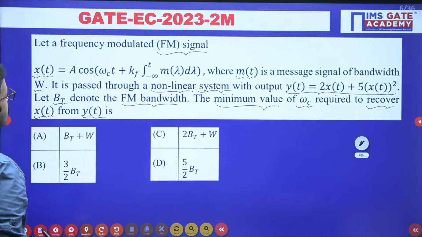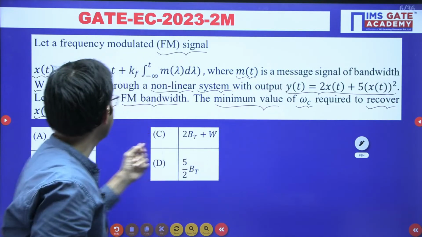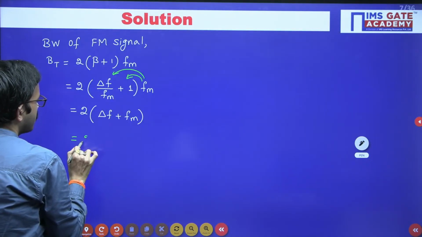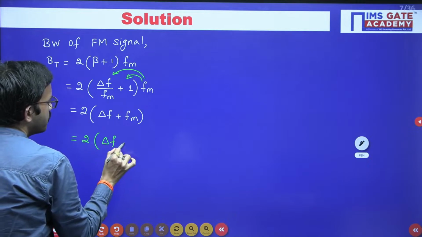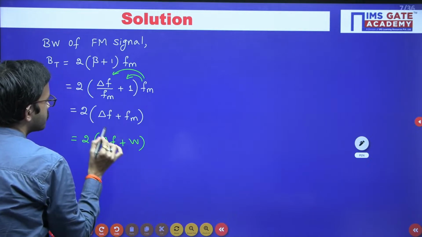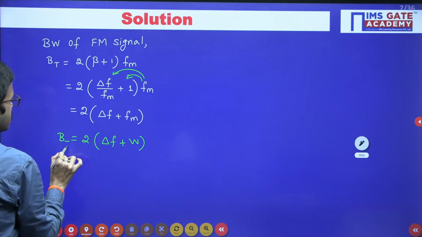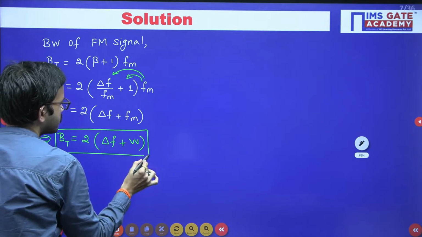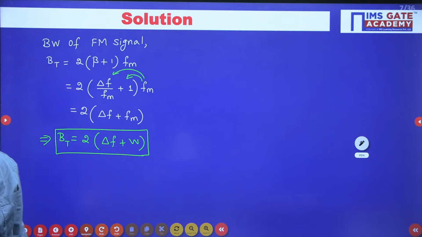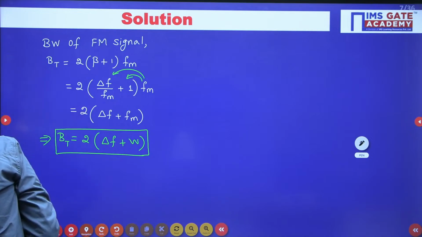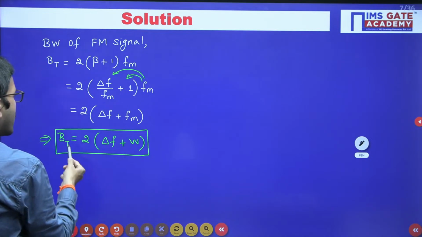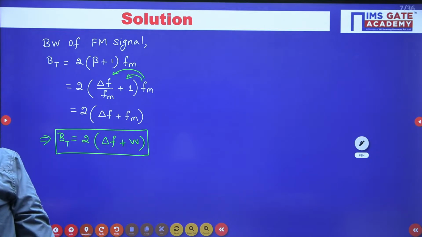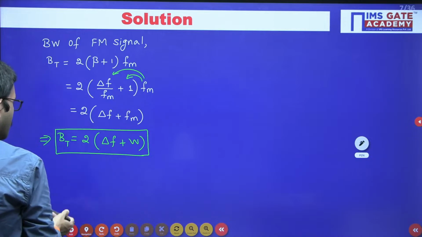But in this question regarding message signal bandwidth, they have mentioned it as W. So what is the notation they have mentioned, we will follow the same. So that means you are going to get 2 times delta f plus W. So this is the bandwidth of wideband FM signal, right? So here you are having resultant bandwidth this much, 2 times delta f plus W.